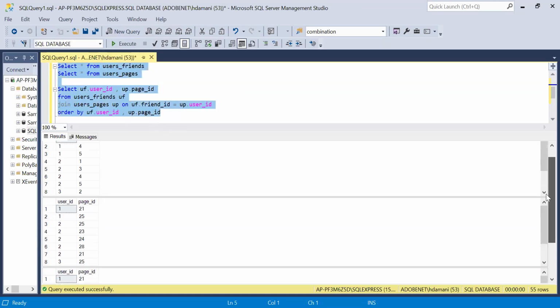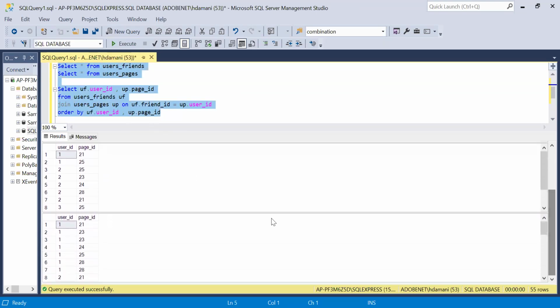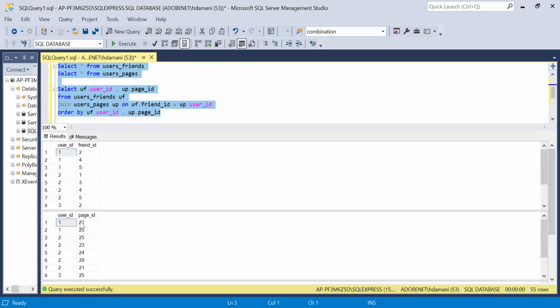So over here now, what we can see is that user ID 1 follows page IDs 20, 21, 23. I mean, we have duplicate records as well over here. The reason why we have multiple instances of a single user is explained next.